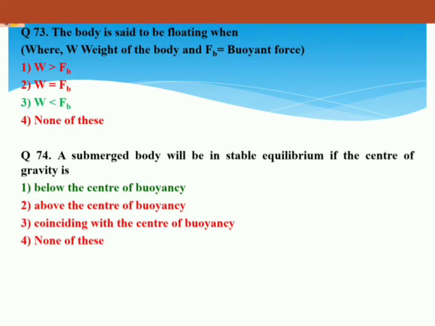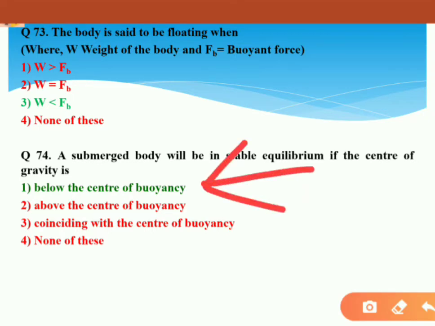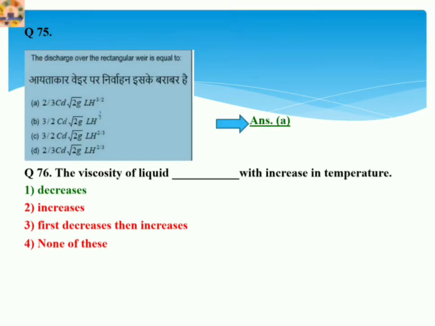A submerged body will be in stable equilibrium if the center of gravity is below the center of buoyancy. Otherwise, if the center of gravity is above the center of buoyancy, then the body will become unstable. So here option 1 will be the correct answer. Let's proceed to next question 75.